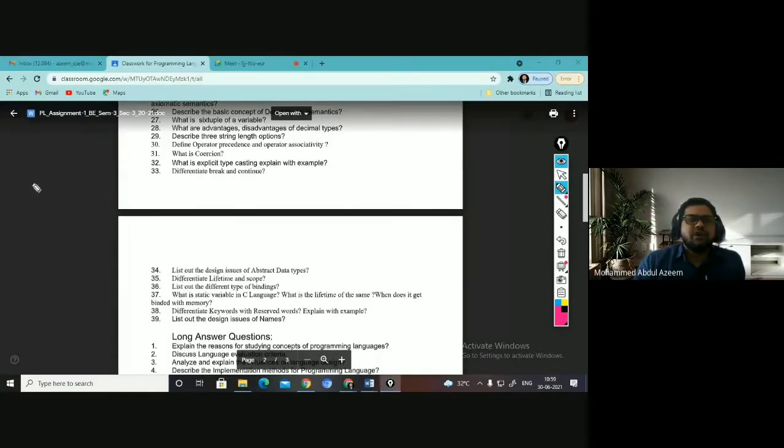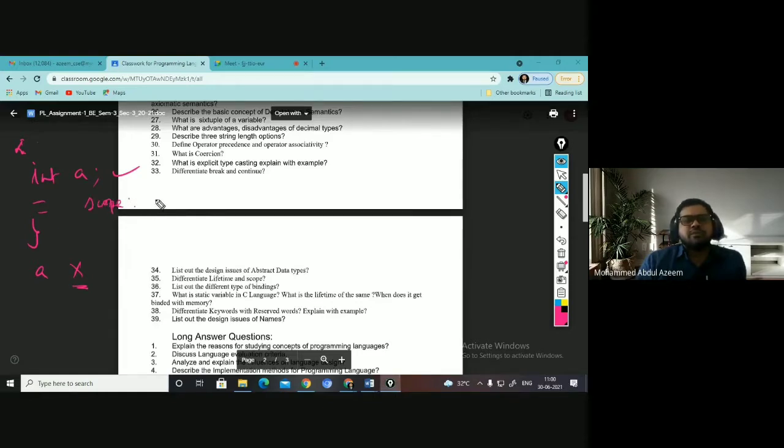For example, if you have a variable declared, int A, in this block in which it was declared, if I have to access this A here, can I access it? I cannot access it. Why? A is declared within this particular scope. So the part of the text in which it is accessible is said to be the scope.